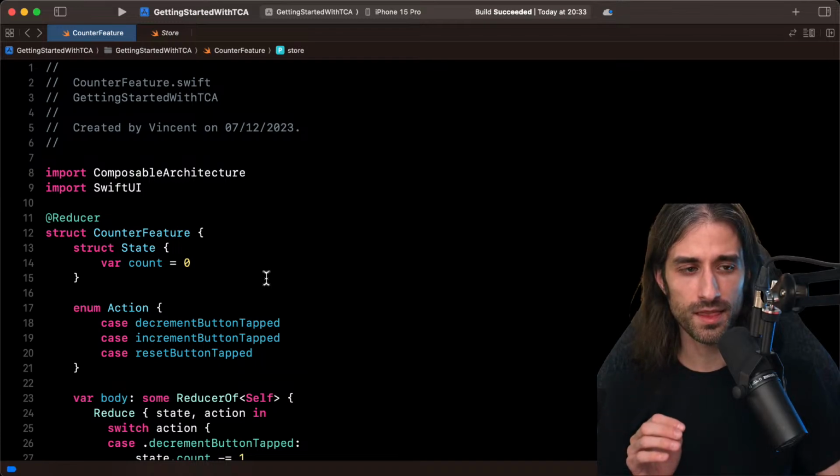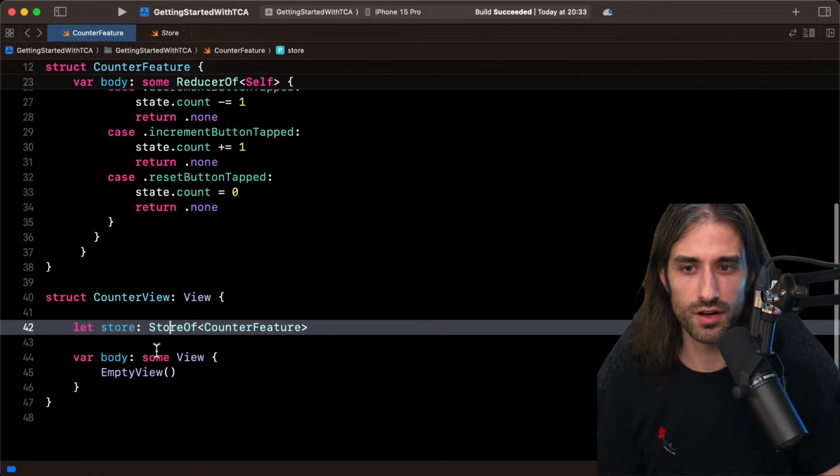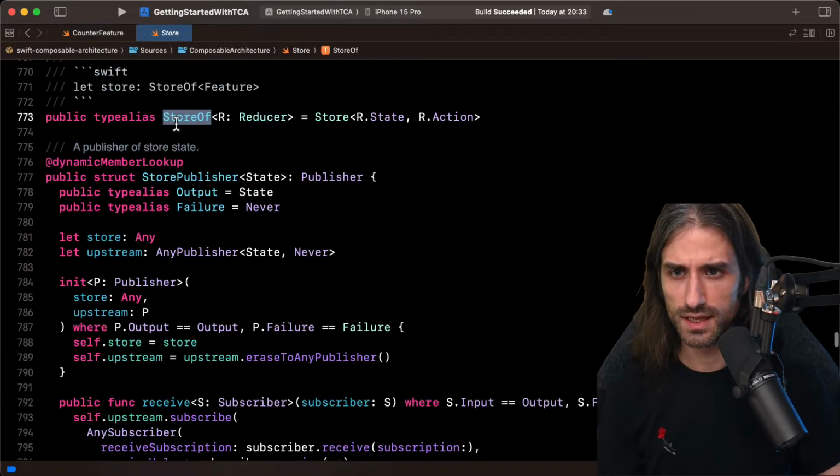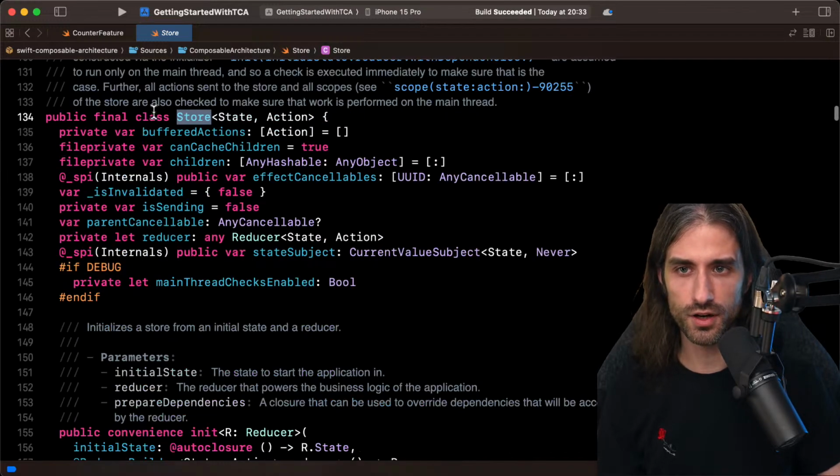So when we say a reducer, a feature is a reducer. So it's a store of the feature, and it's a type alias. Once again, this convenience type alias just accesses the two sub generic types. And the store is a class, so it's indeed a reference type. We have some buffered actions.